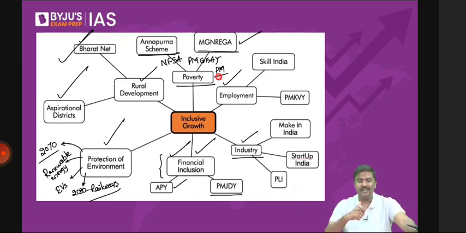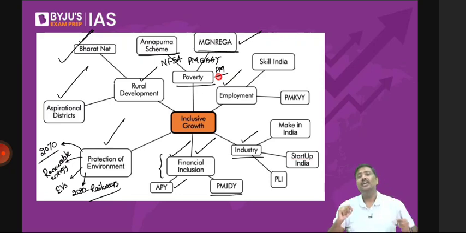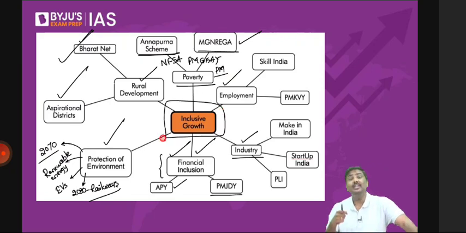And my suggestion is that keep on updating this list. Let's not make it outdated. For example, in the last 1 year, if you're writing exams this year, make a list. You can put many of the schemes under the same listing only. If you're writing exams next year, look at the previous 1 year, what has the government of India done? If you're writing in 2025, previous 1 year, I'm pretty sure you will see many reforms under all the headings. Done. So these are some of the reforms which have been undertaken by the government to promote inclusive growth in India. Now, what are the issues related to inclusive growth?